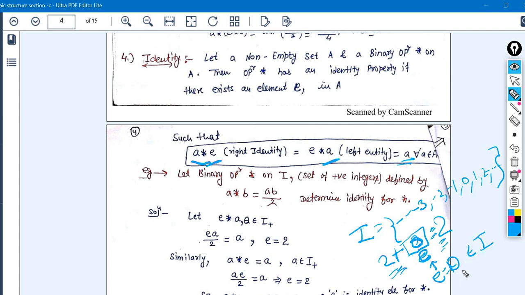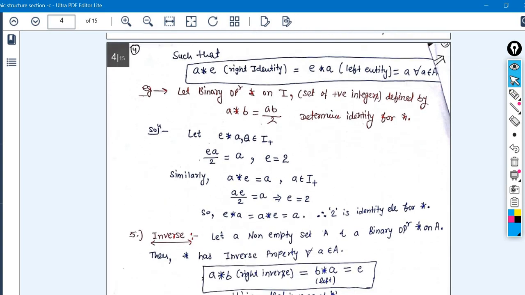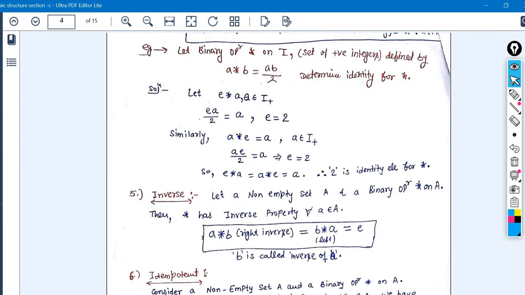I hope it is clear. Here this 0 is also a part of the integer set, right? So you can say that the addition operation with the integer set also satisfies the identity property. I hope it is clear with everyone, right? So in the next example, we are taking the same thing, but here the definition of this operation is different. We are taking the definition as AB divided by 2, and applying the same thing to check the identity property. So just try it yourself.